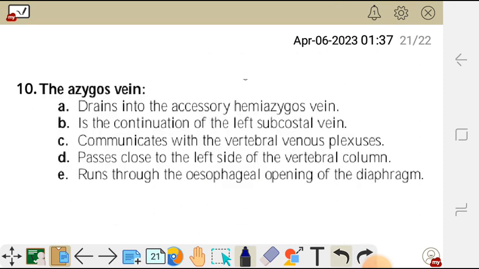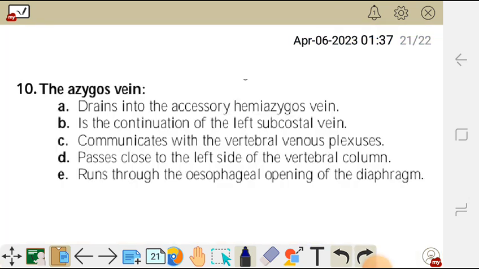Question 10. The azygous vein: A, drains into the accessory hemiazygous vein. B, is the continuation of the left subcostal vein. C, communicates with the vertebral venous plexus. D, passes close to the left side of the vertebral column. And E, runs through the esophageal opening of the diaphragm.